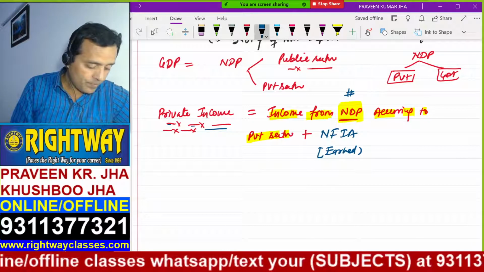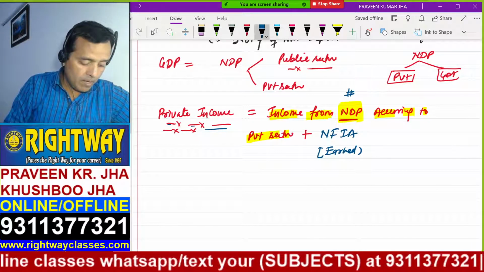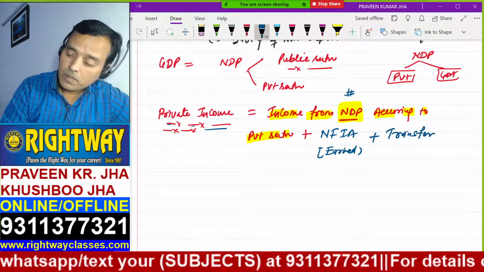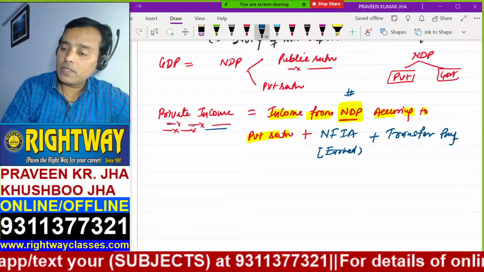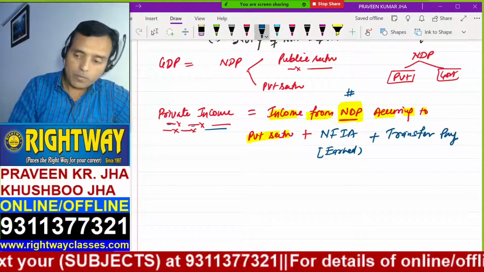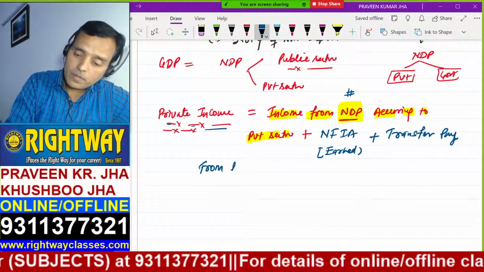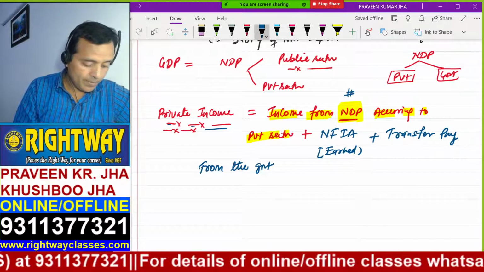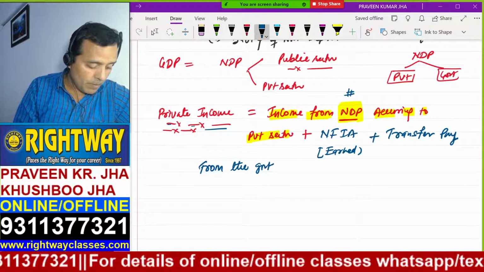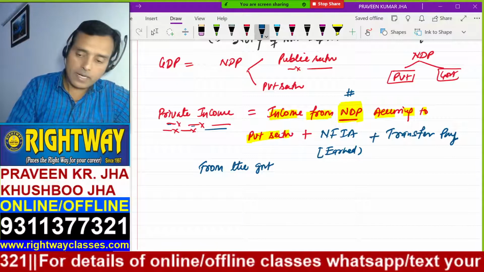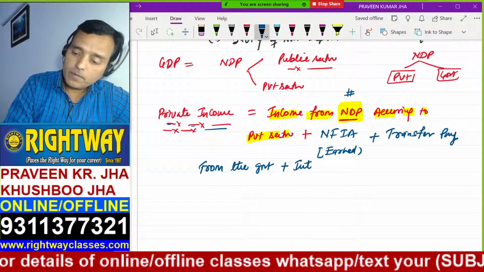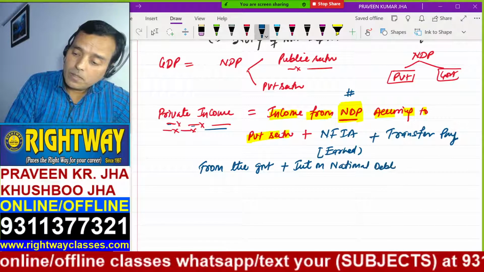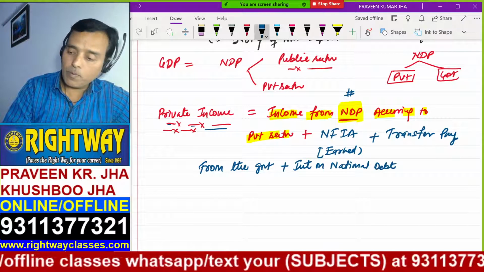NFIA plus transfer payments from the government, plus interest on national debt, plus current transfer from abroad.